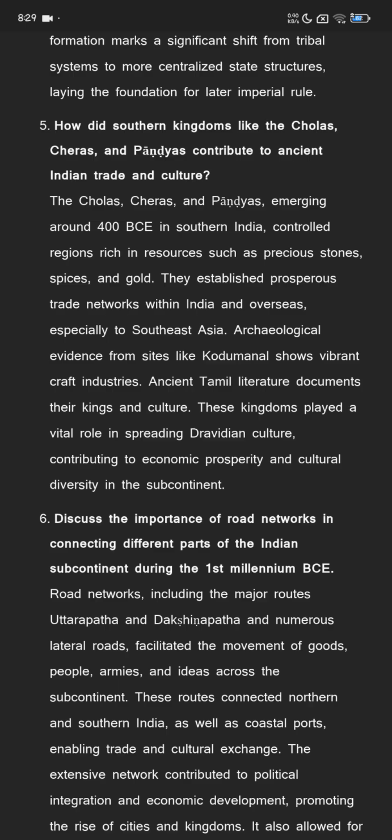Archaeological evidence from sites like Kodumanal shows vibrant craft industries. Ancient Tamil literature documents their kings and culture. These kingdoms played a vital role in spreading Dravidian culture, contributing to economic prosperity and cultural diversity in the subcontinent.